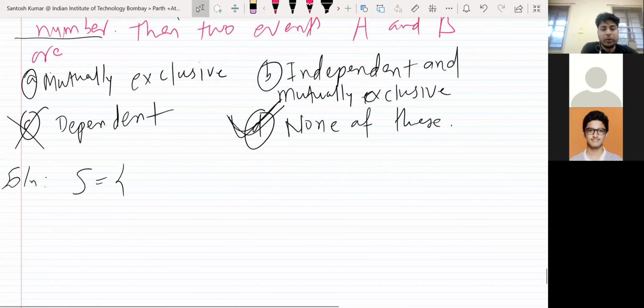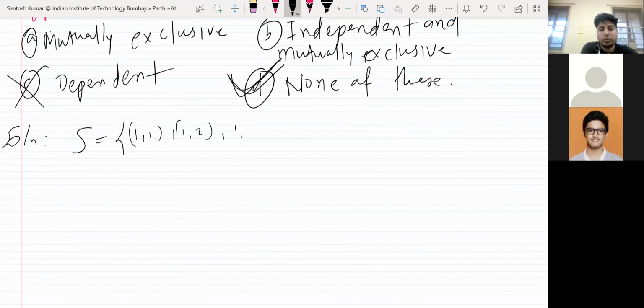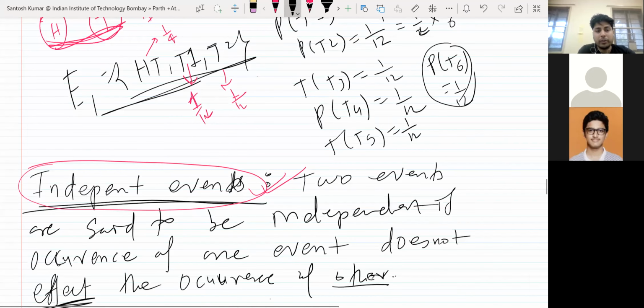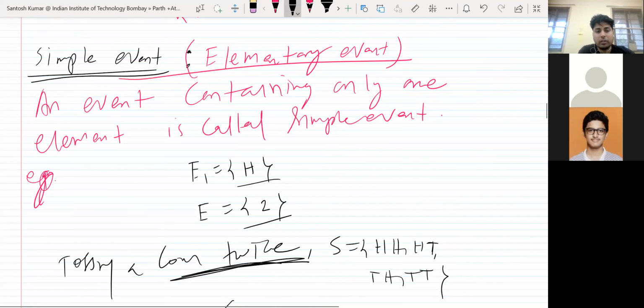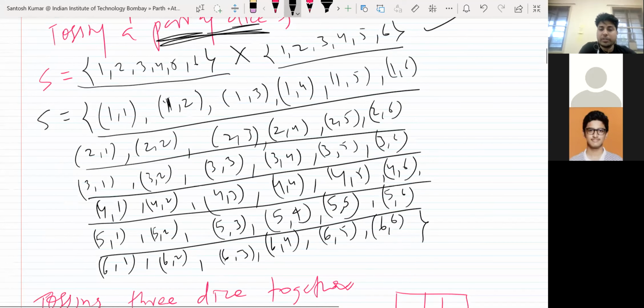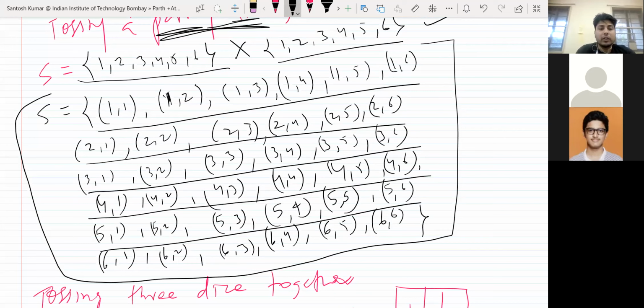So like 1 1, 1 2, 1 3 and so on up to 6 6. I have written this in the last class. So this was the whole sample space I wrote when you toss two dice. There were 36 outcomes.